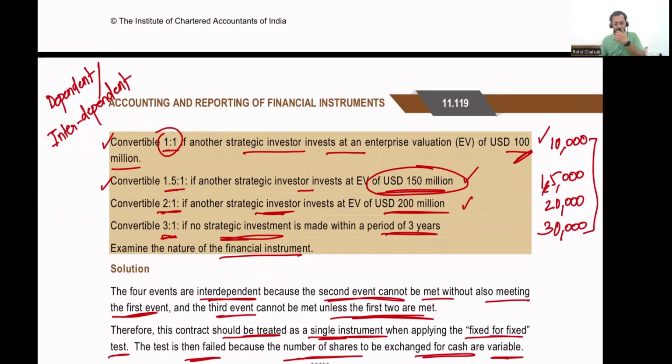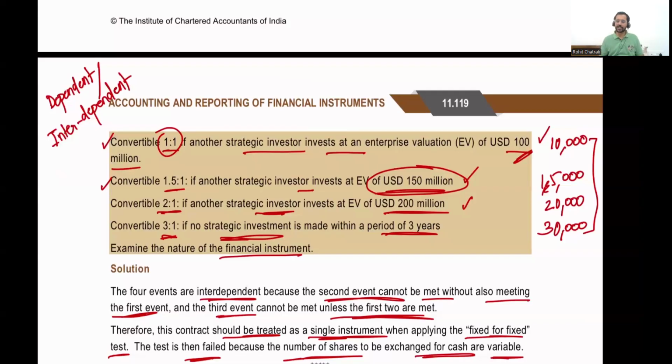All right. So where the conversion ratio is contingent upon future events, evaluate whether the future events are independent or interdependent. Independent means to achieve condition 2, you do not have to achieve condition 1. Interdependent means to achieve condition 2, you have to necessarily achieve condition 1. All right. So in such a case, if it is independent, you will actually evaluate each of the subcontracts separately and you will see whether the obligation to issue a fixed number of equity shares is satisfied for each of the subcontracts. If it is satisfied for each of the subcontracts, then as a whole, the convertible preference shares will be classified as equity instrument.